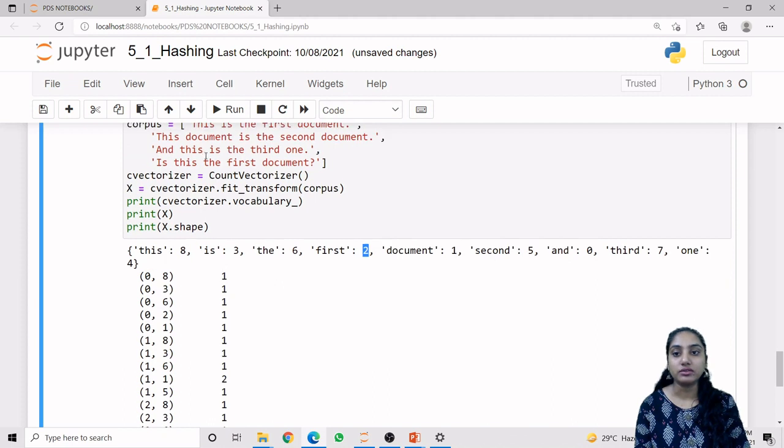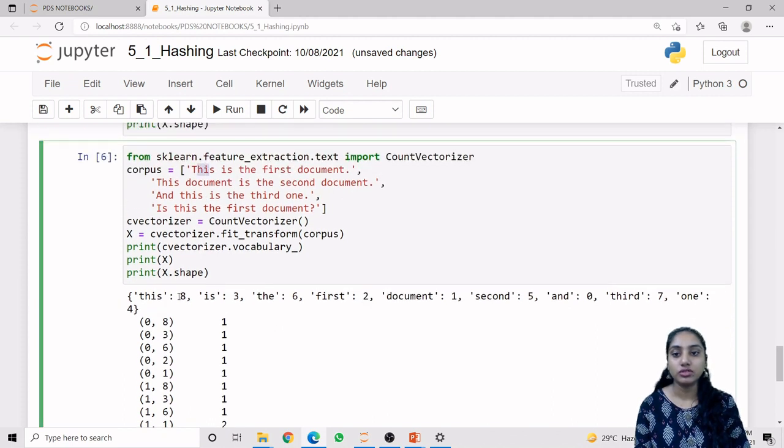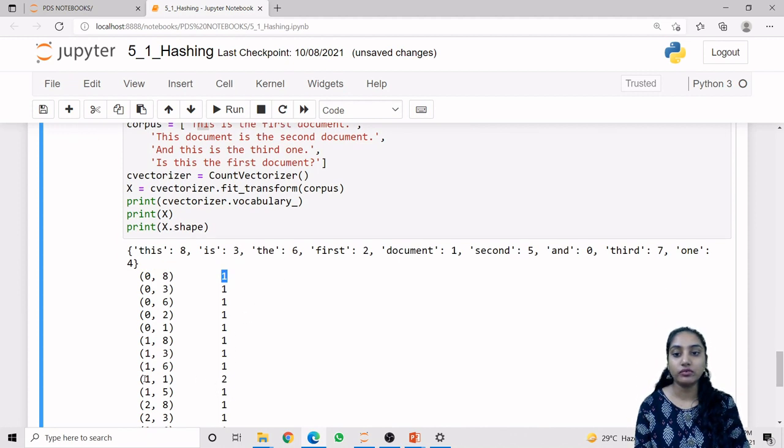So according to this, we can see that this word has the index value 4. So for the 0th document and word index 4, it has the frequency count 1 in that particular document. Same as if we look at this one, that is 1 1. So what is this 1? 0 and 1, this is the document we are talking about. The index value of one word is "document". So "document" is present 2 times in document index number 1. So this 1 1 has the frequency count 2.